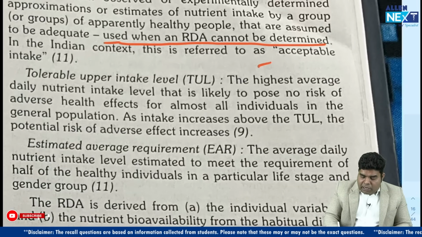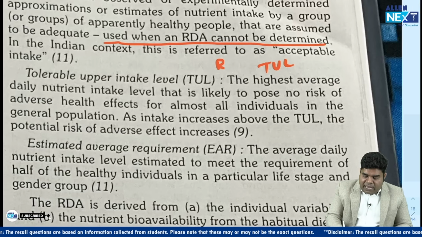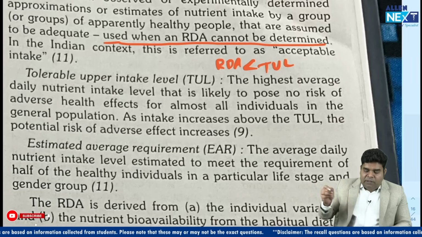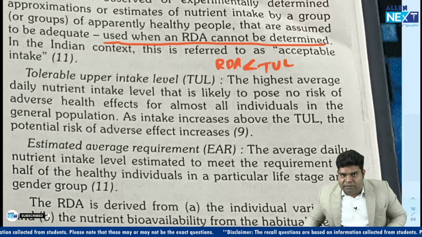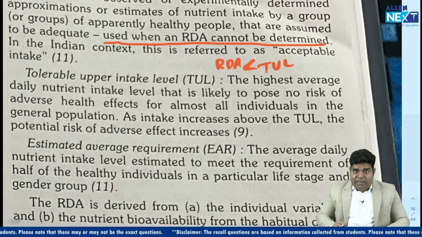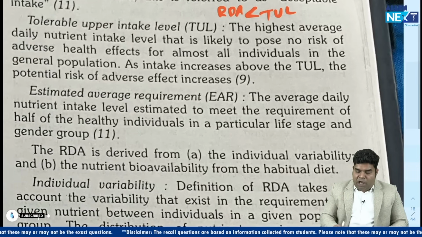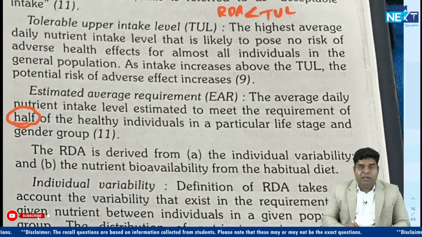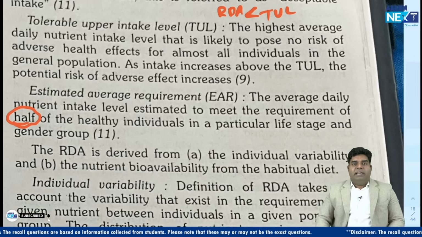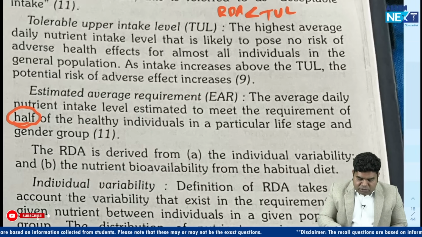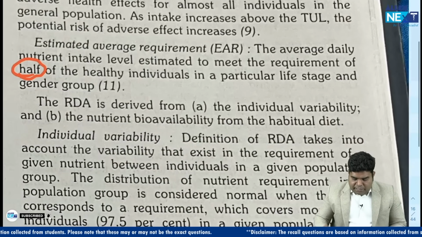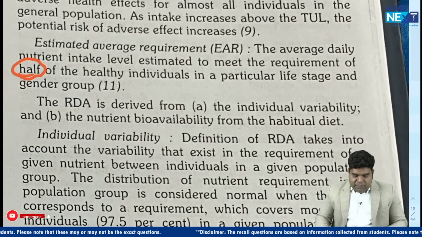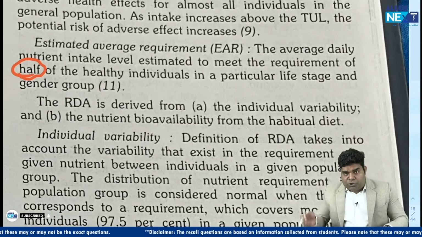So that means tolerable upper limit will be more than RDA, because it is the maximum which they can tolerate. Then, in estimated average requirement, the average daily requirement meets the requirement of half of the healthy population, 50% of the healthy population. So these are the four terms, and I hope you will use them to answer such questions in future also.